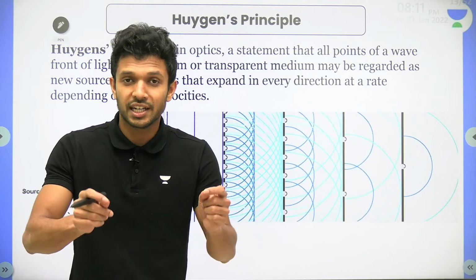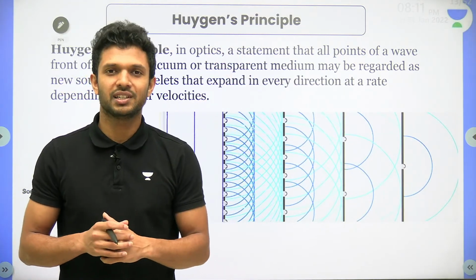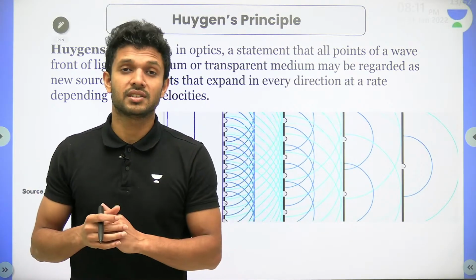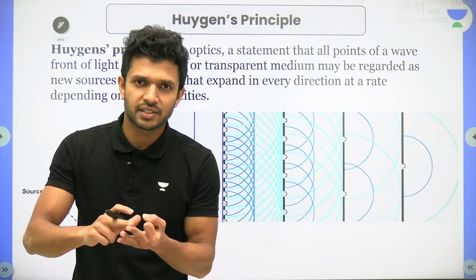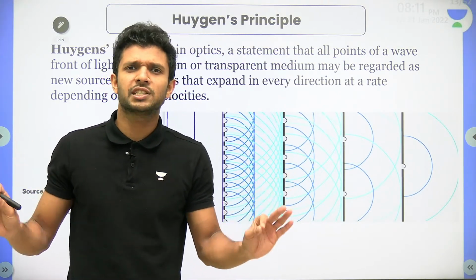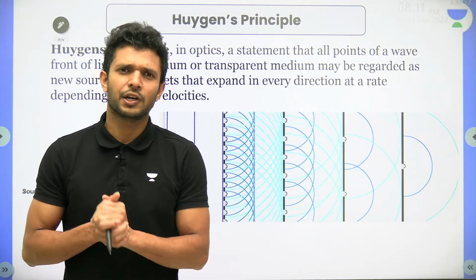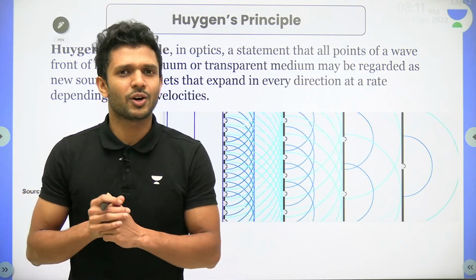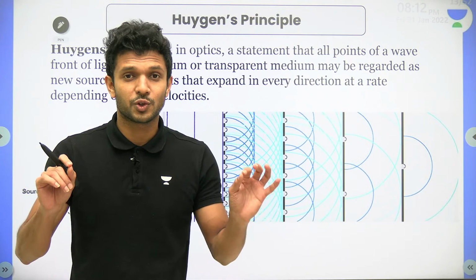And do you know what he told? He told that if you believe all these postulates given in the Huygens Principle, we can explain any phenomenon that light undergoes, such as reflection, refraction, interference, diffraction. All these phenomena can be explained if we believe the postulates given by the Huygens Principle. Now you will be asking, sir, what are the postulates? Shall we start with all the postulates given under the Huygens Principle one by one? Very important. I want every one of you to write it down.